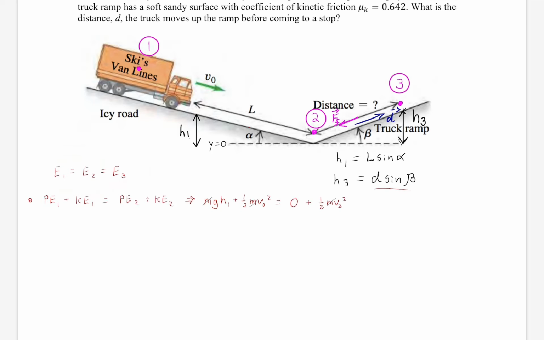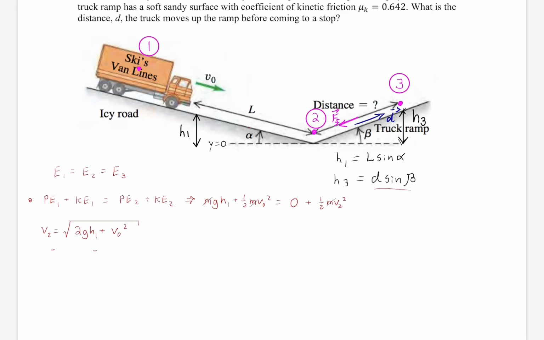So there's obviously going to be, between E2 and E3, plus work done by non-conservative forces. Which is a little vague in that expression, but in general, of course, the energy is conserved. All right, and this is just between 1 and 2. This will allow us to solve for V2. I'm just going to express V2 symbolically in terms of height 1 and V naught.